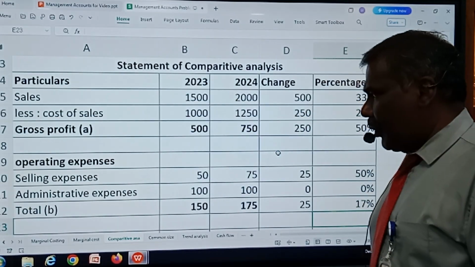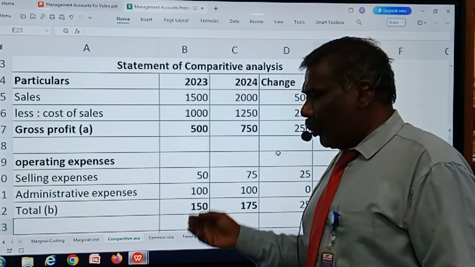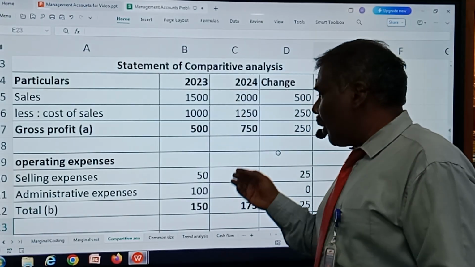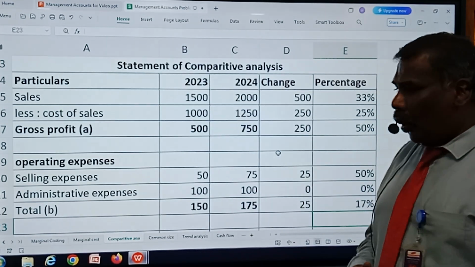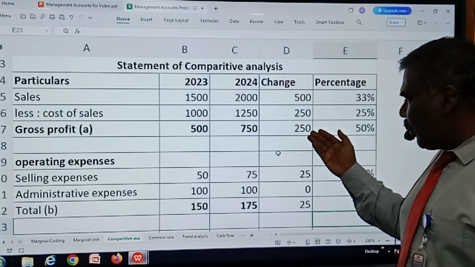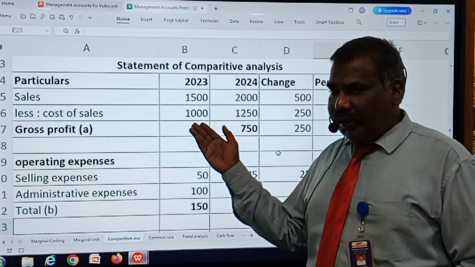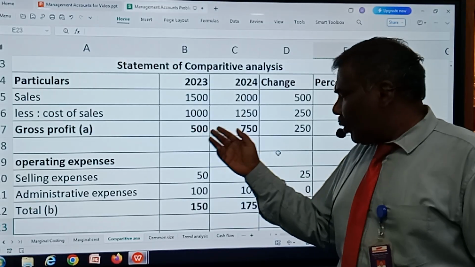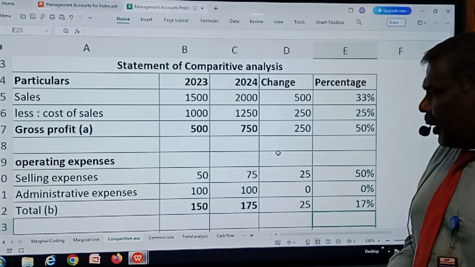I'm getting 25%. And as far as gross profit is concerned, for the year 2023, it is 500. For the year 2024, it is 750. There is an increase in gross profit, which is 250. In terms of percentage, I have to divide again the change by the base year. That is, the first year is treated as the base year. So 250 divided by 500, I'm getting 50%.